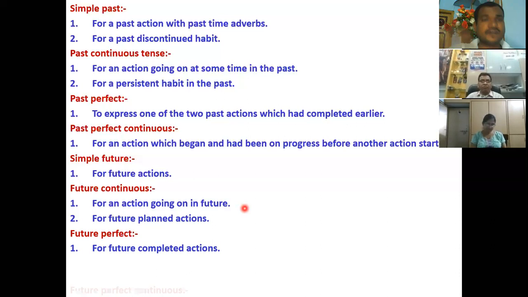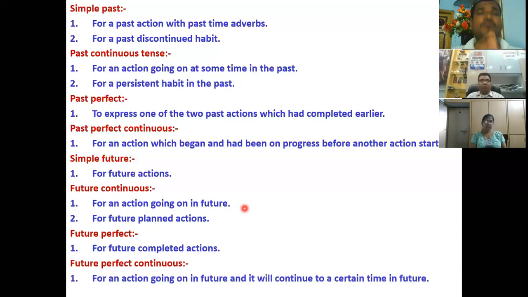Future perfect continuous tense. Here you need to remember two words: future perfect and continuous. In what situation should we use future perfect continuous tense? For an action going on in the future that will continue up to a certain time in the future.